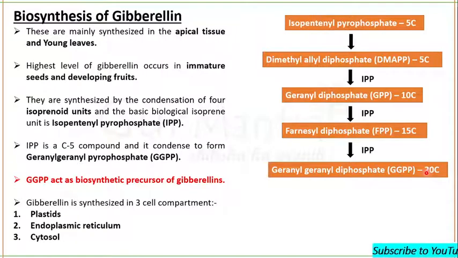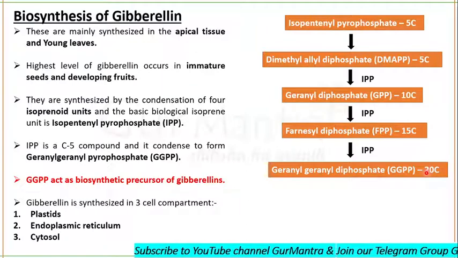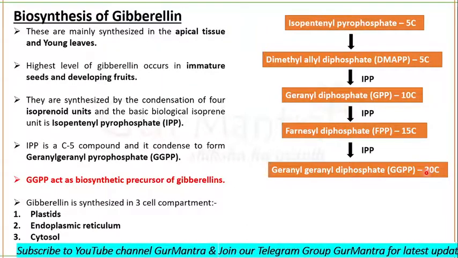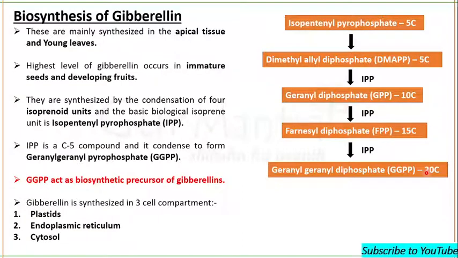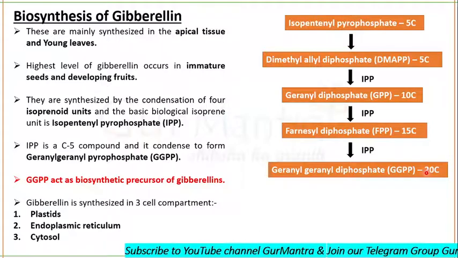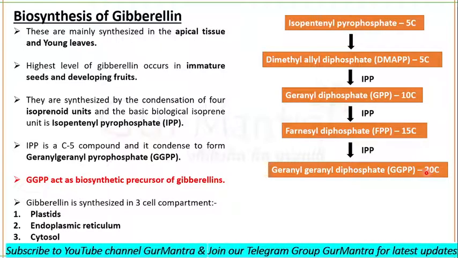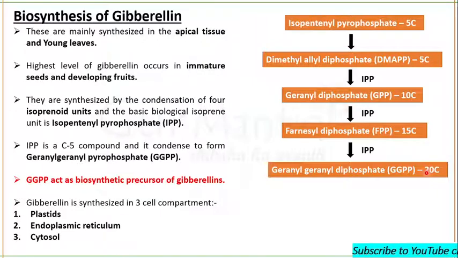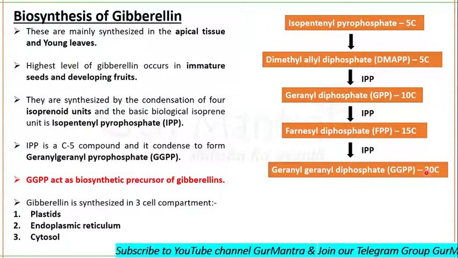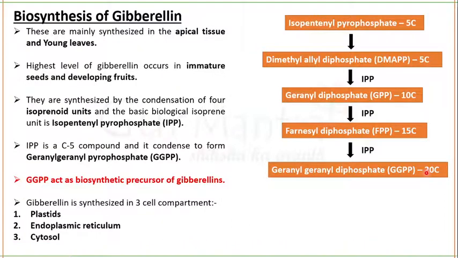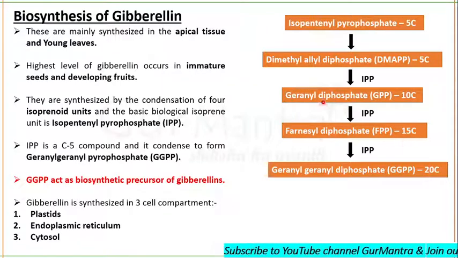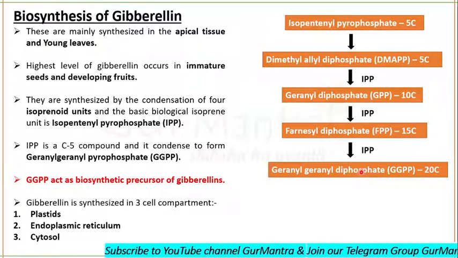Okay, so remember all these things now. Isopentenyl pyrophosphate, then dimethylallyl diphosphate. One isopentenyl pyrophosphate will be added. Geranyl diphosphate will be of 10 carbons. Farnesyl diphosphate will be of 15 carbons. Geranylgeranyl diphosphate is of 20 carbons. So remember that sesquiterpene is of 15 carbon, monoterpene is of 10 carbon, and diterpene is of 20 carbons. A number of times a question is asked on the number of carbon atoms present in these compounds. Is it clear to you now?